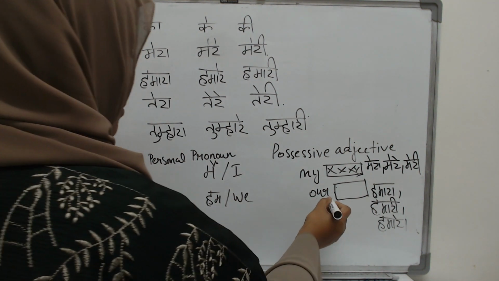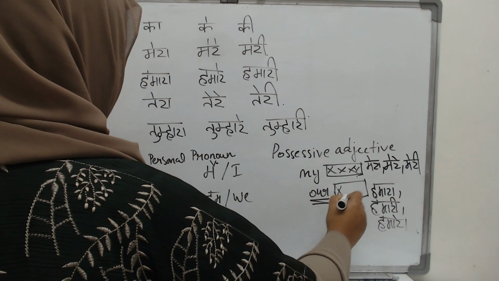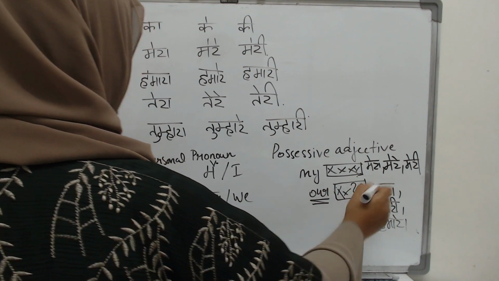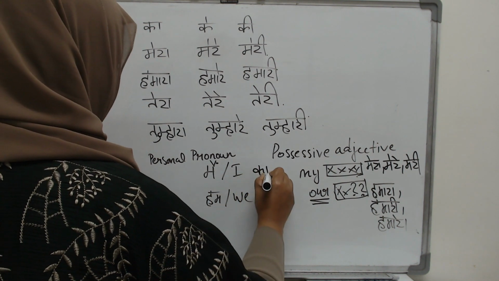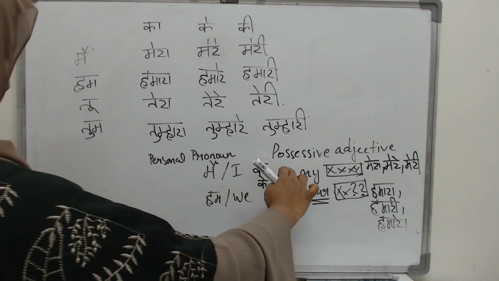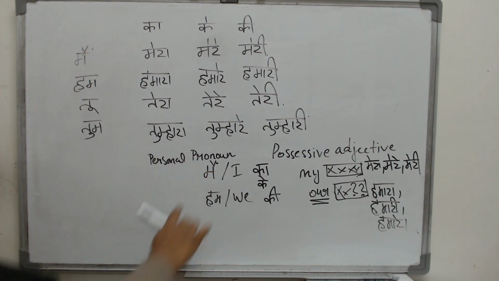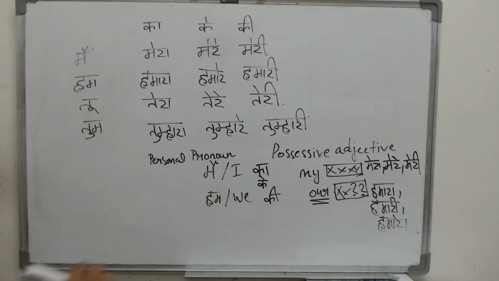So here also in English it is our, but which one of these three will you choose? It depends on who is here. Who is this person that you are talking about? That person will determine which one of these three you are going to choose. So instead of saying मैं का or के or की, मैं का बेटा, no, मेरा बेटा. मैं के बेटे, no, मेरे बेटे. Again, मैं की बेटी, no, मेरी बेटी.